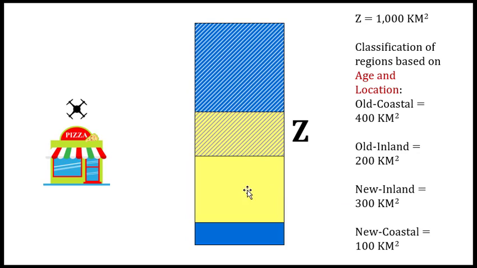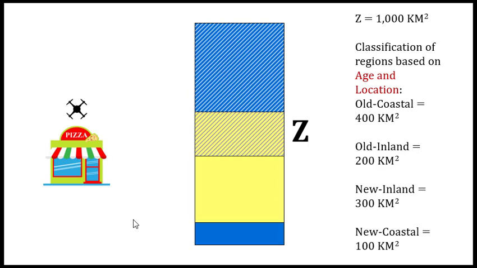The new inland area covers 300 square kilometers or 30% of the city. And the new coastal area, 100 square kilometers or 10% of the city. Now we can use this knowledge about the land of each region to try to understand probabilities.